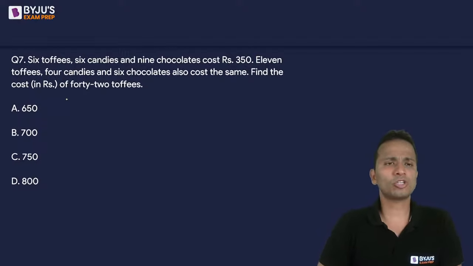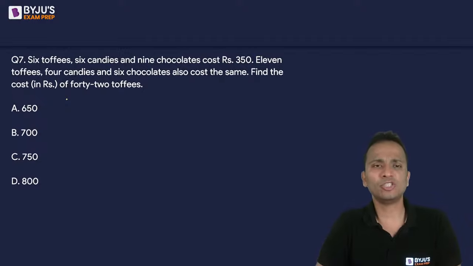So you're given the cost of 6 toffees, 6 candies, and 9 chocolates. This is same as the cost of 11 toffees, 4 candies, and 6 chocolates. You'll have to find the cost of 42 toffees.